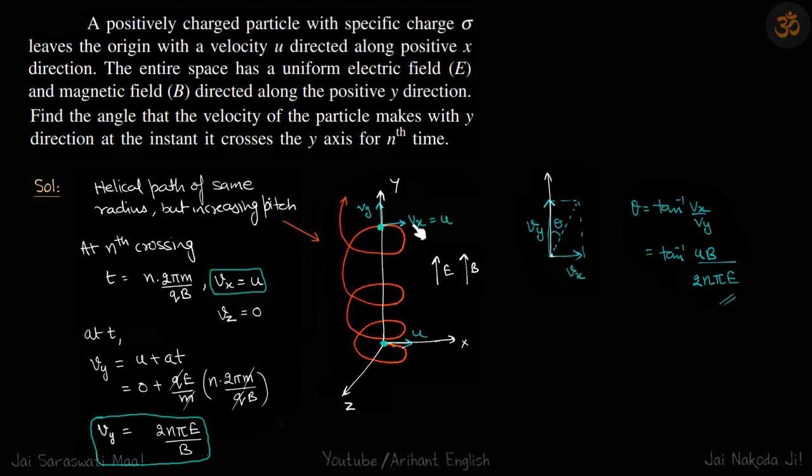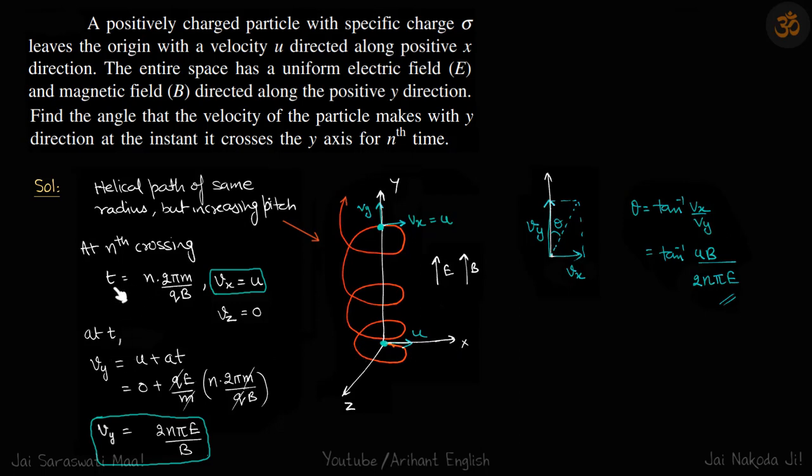And its velocity component in x will be the same as before, which is u, and Vz is 0. At any other point in this loop, we will have some velocity in the z direction also. Only when it crosses the y-axis does it regain its initial u in the x direction.